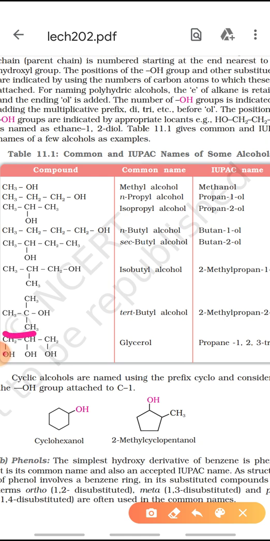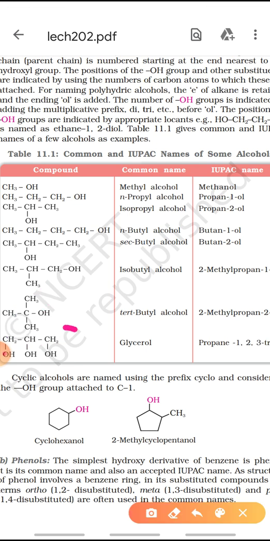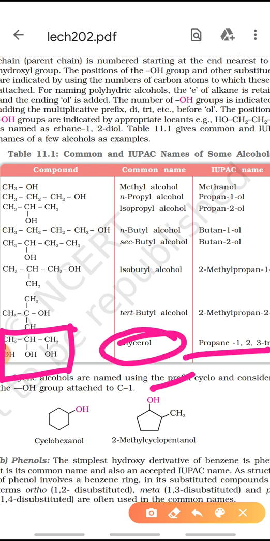Next is a tertiary alcohol, in which this will be the longest carbon chain. On the second carbon, a methyl group is present, so 2-methylpropane, and on the second carbon only the OH group is present: 2-methylpropan-2-ol. And this is a very important and special compound, in which 3 OH groups are present, a trihydric alcohol. 3 OH groups are present on adjacent carbon atoms, and the chain is of only 3 carbon atoms. The IUPAC name will be propane-1,2,3-triol, but its common name is important, that is glycerol.